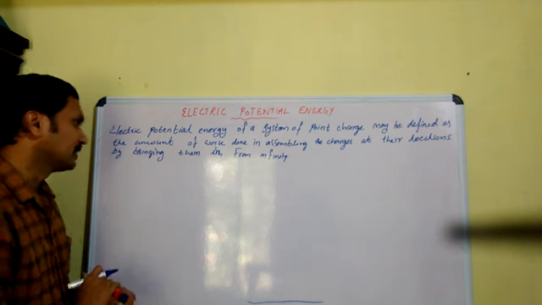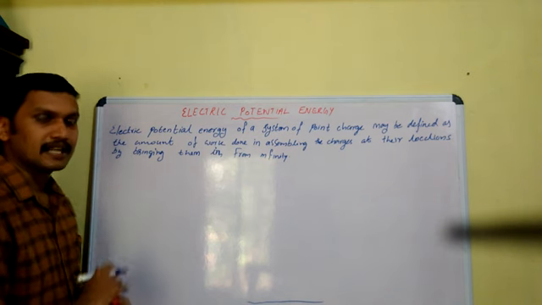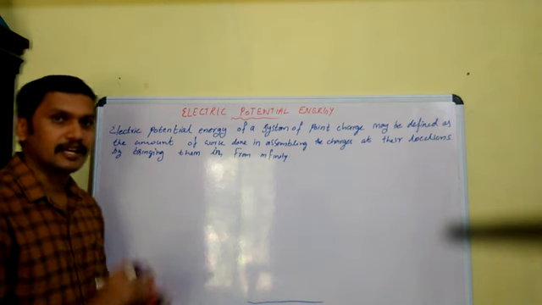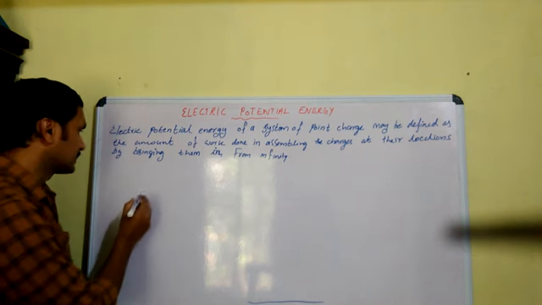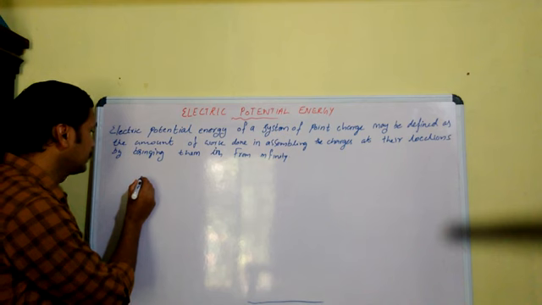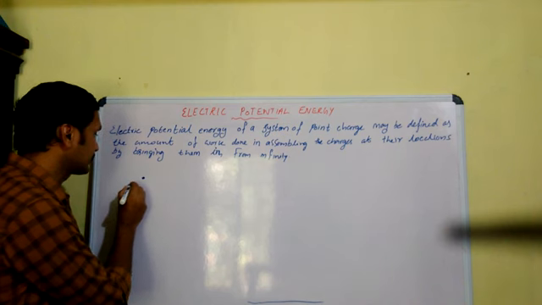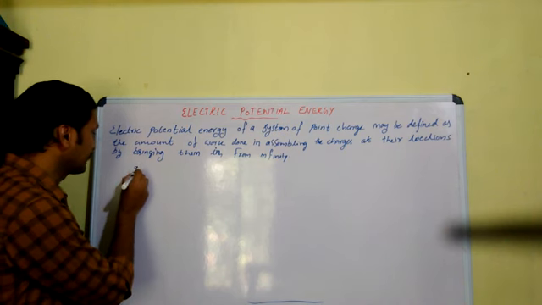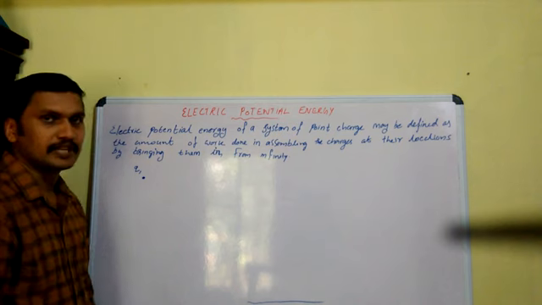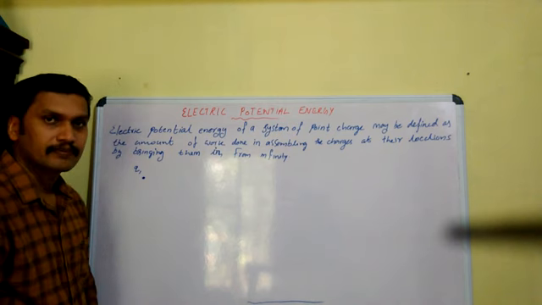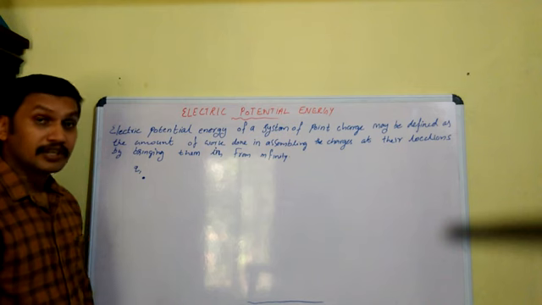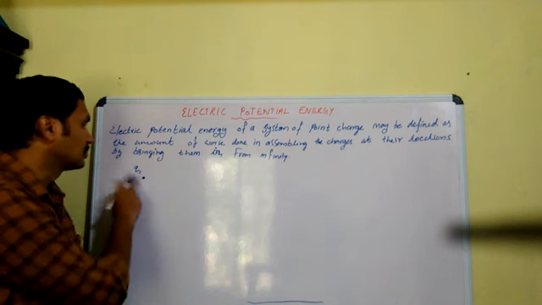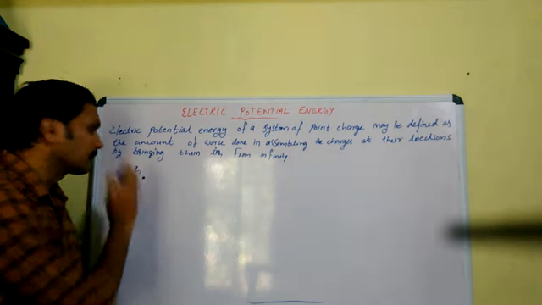Let us consider a two-point charge system. What is the potential energy of this two-point charge system? For that, suppose we have a point charge, say Q1, a positive charge placed at this point. Actually, no work is required to bring this charge Q1 from infinity to this point.